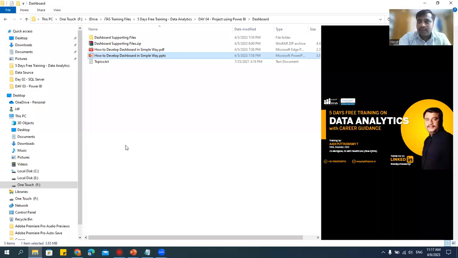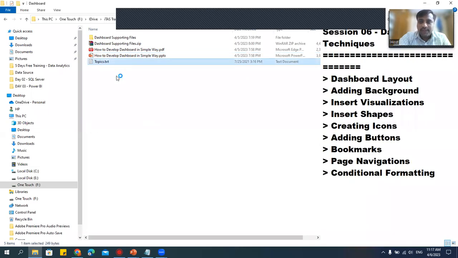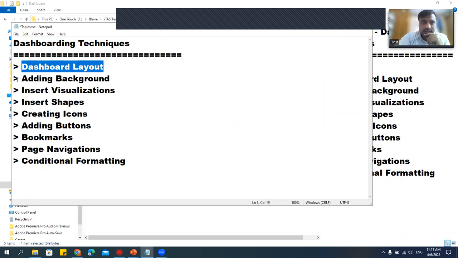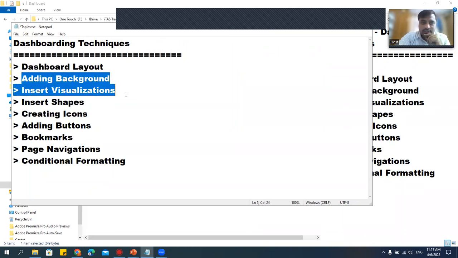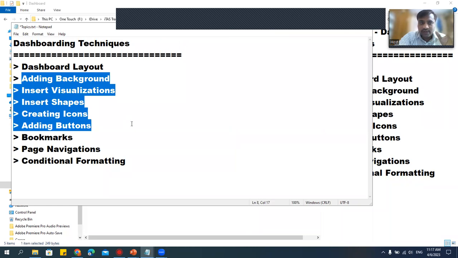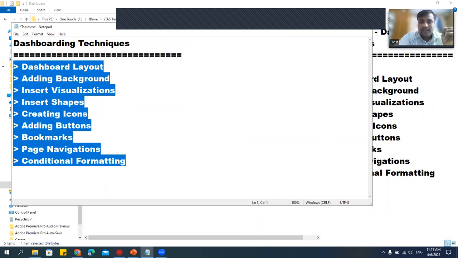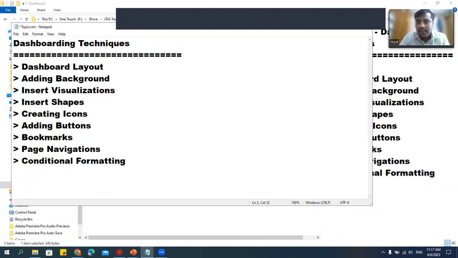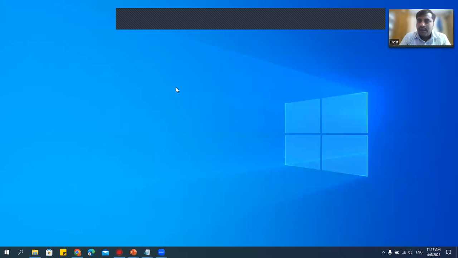Okay. Right. So what should we do now? Let's go and start working on the project. I have the topics here. It's not that you always have to follow this only. See, dashboard layout you have to create. You have to add background, visualization, shapes. Suppose if you require any icons, buttons, and all these things, these are some of the steps we have to do. Before that, this is for dashboarding techniques. Suppose if you want to work, then you can also get the data here. So we'll follow these steps. Not all the steps are required. Depending on what project you are working on, slowly we'll include the topics there. Okay.